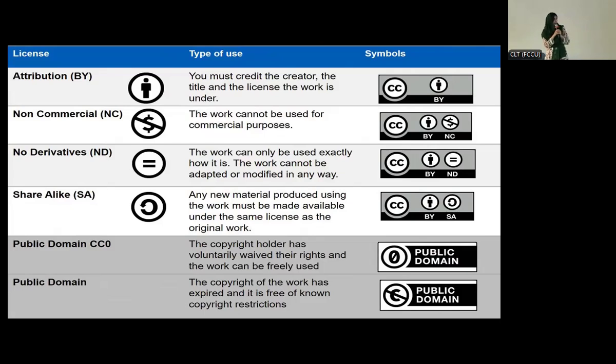And the fifth one is public domain. The copyright holder has voluntarily waived their rights and the work can be freely used. If the owner of that piece of information voluntarily waives their rights, from now on anyone can use it. It's available for everyone and you can apply all 5 R's to that piece of information. Also, there are certain years after the death of the copyright holder or the publisher, maybe 70 plus or 80 plus years. After that, that piece of information comes under the public domain. So anyone can use it openly.